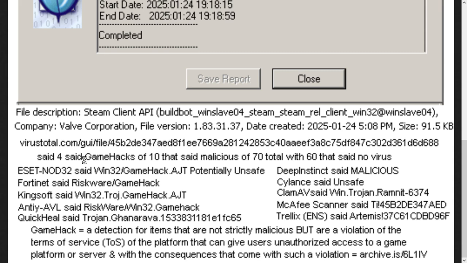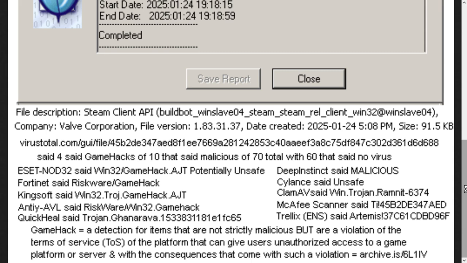The consequences that come with such a violation equal that it is malicious. I'm trying to play a game that the company abandoned. They shut off all the servers, so people are making their own servers. But because it cuts into a presumption of people's money, rich people getting mad, it was declared to be malicious.